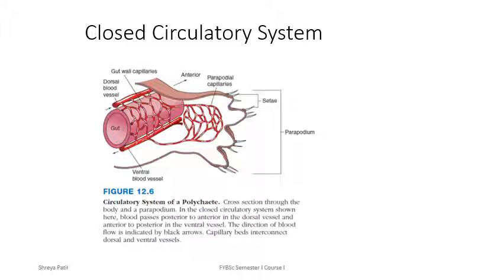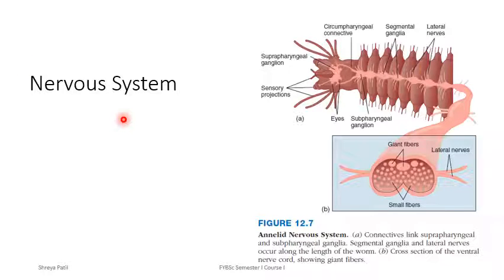In annelids, circulatory system is closed type, which appears for the first time in this phylum. The blood is red and hemoglobin is dissolved in the plasma. Blood contains amoeboid corpuscles which are comparable to the leukocytes of the vertebrates. Nervous system of annelids consists of a pair of suprapharyngeal ganglion which forms the brain, a pair of circumpharyngeal connectives and solid double midventral nerve cord with a ganglion and nerves in each segment.